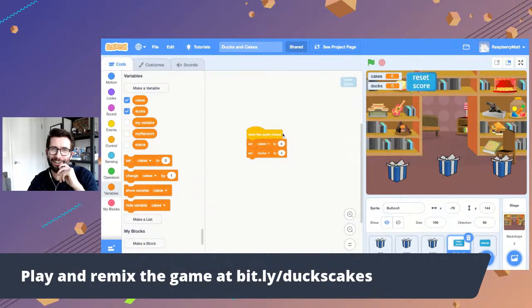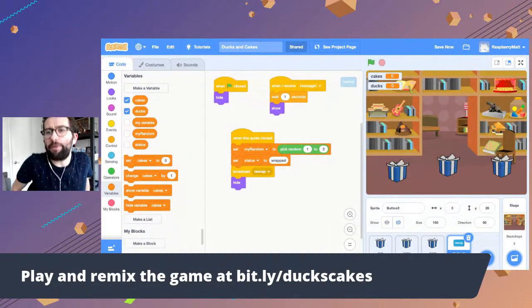Okay. So let's get rid of the reset score thing. Essentially, you can see right here, it was the same code, set cakes and ducks to 0. So we can just drop that. Now that we have that, I think that's a lot better.